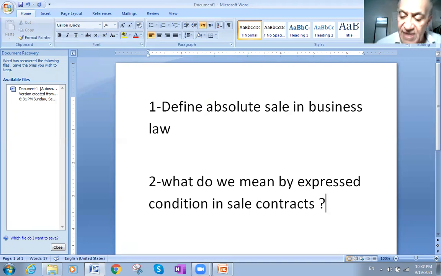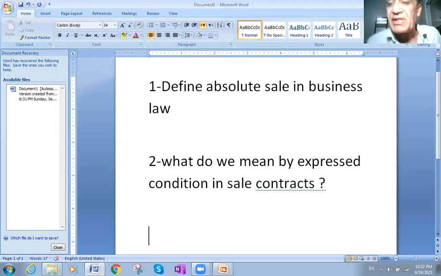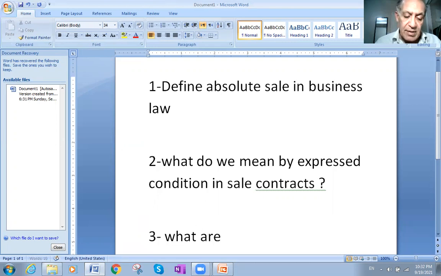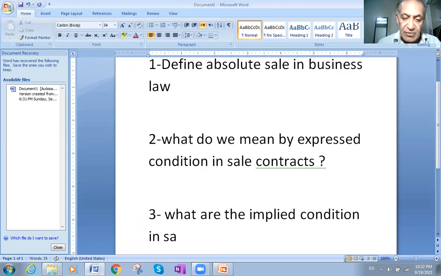But the implied is not the same. Implied means it's not written there, but it's known logically. As an example, I am the seller, and in between, the person who has the power to sell. Logically, you don't need to write it because you know that the seller is the one who has the right to sell. Third question: what are the implied conditions in a sale contract?